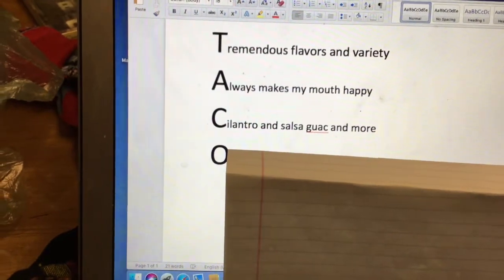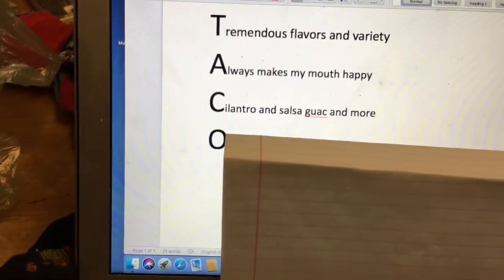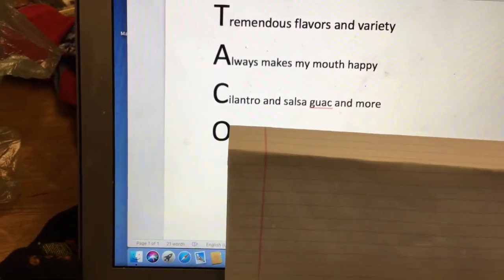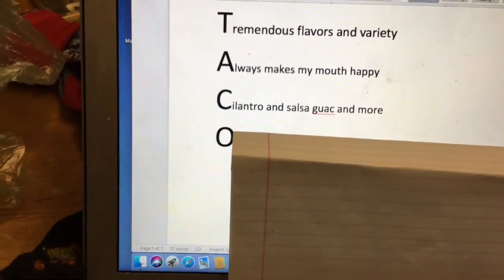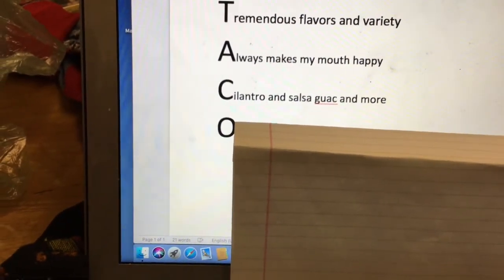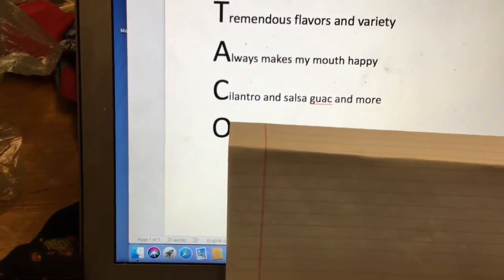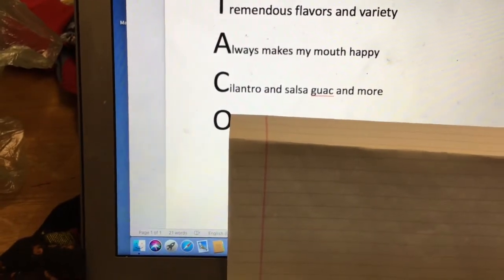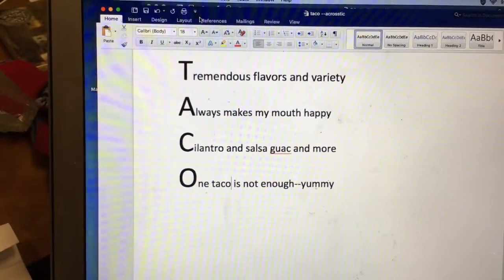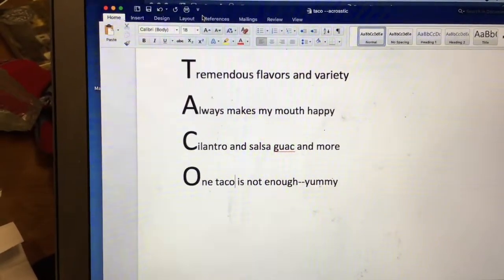Okay, so that's the trick. If that trick isn't too hard, good for you. Sometimes you might get a little puzzled. You'll have to figure out a clever way to do it. Tremendous flavors and variety. Always makes my mouth happy. Cilantro and salsa, guac and more. Okay, I have one more letter to deal with, and I'm done with my first poem. And there it is. One taco is not enough.